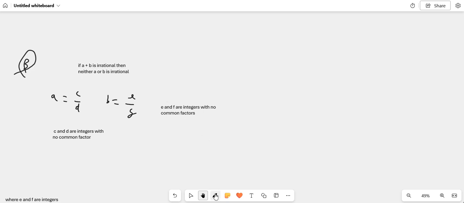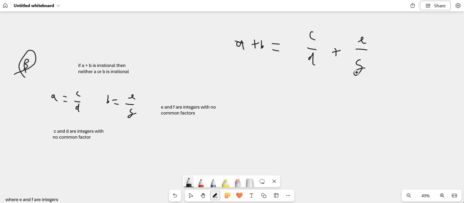So let's just do A plus B now. A plus B is equal to what? A plus B is equal to C over D plus E over F. Now listen, if you don't know how to do this, you might actually be finished. It's adding fractions. It's calm, actually. If you don't know how to do it, you learn.